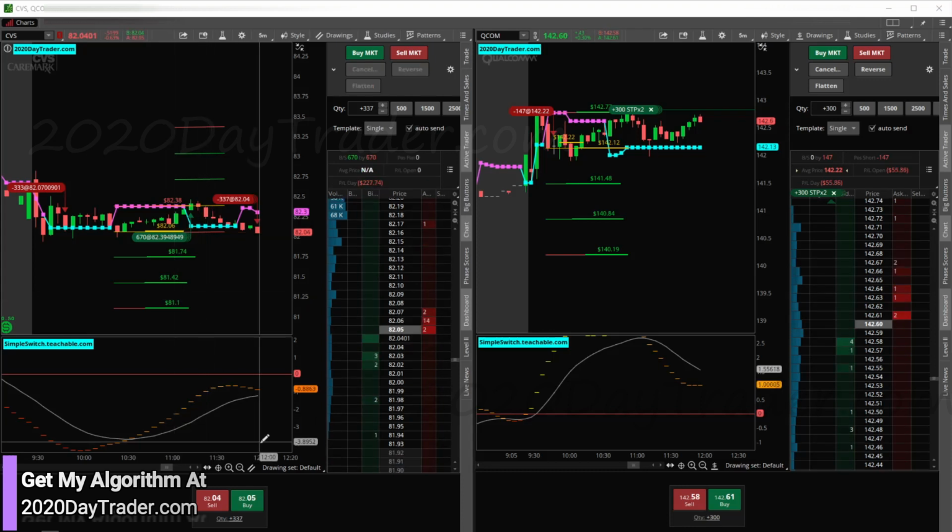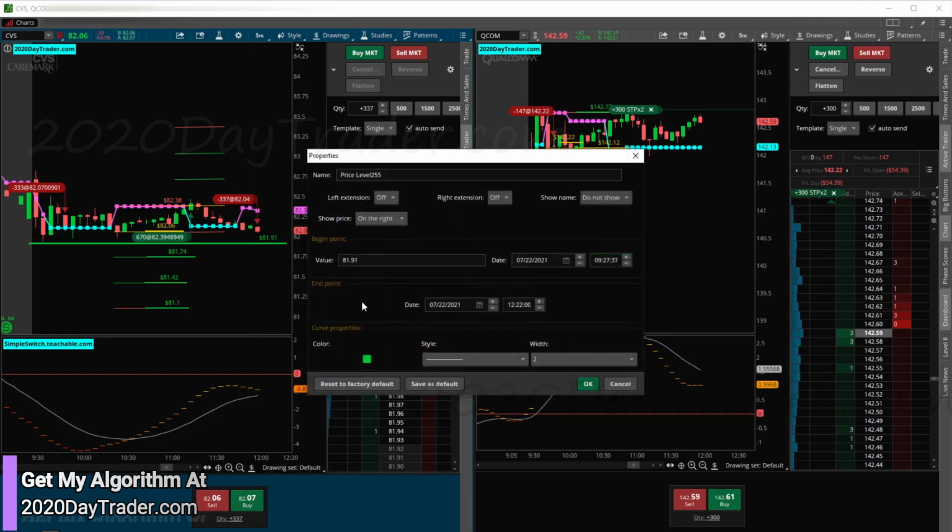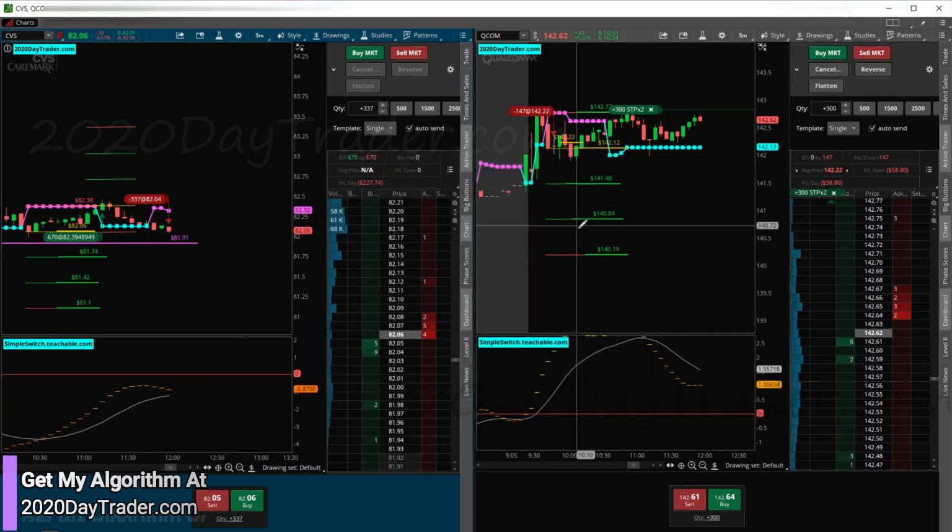Stopped out at CVS. CVS breaks that level. I will be jumping back in short on the technical side, and a little bit of an algo side because it's saying it'll be switched to the weak side. And now let's see what happens with QCOM.